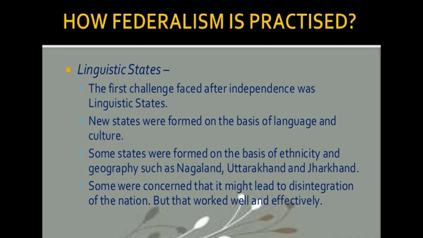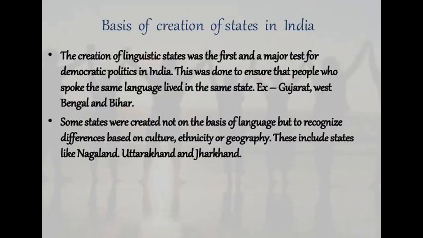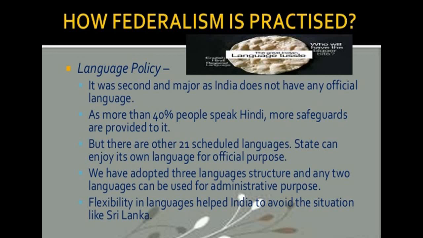Now when we talk about the basis of the creation of states in India, the creation of linguistic states was the first and major test of democratic politics in India. This was done to ensure that people who spoke the same language lived in the same state, for example Gujarat, West Bengal and Bihar. Some states were created not on the basis of language but to recognize differences based on their culture, ethnicity and geography. These include states like Nagaland, Uttarakhand and Jharkhand. So these were it. Now we will talk about the language policy.